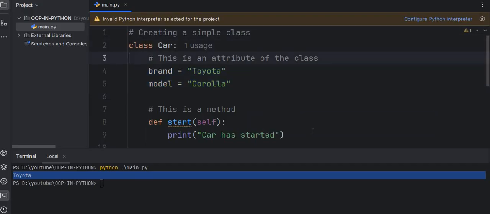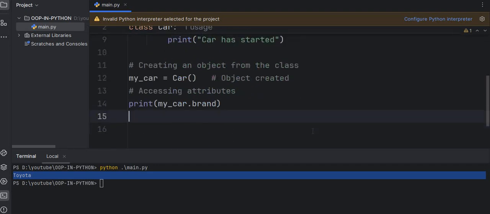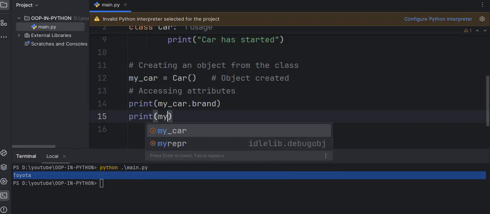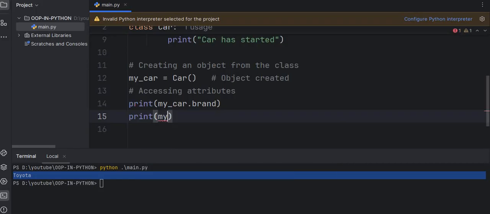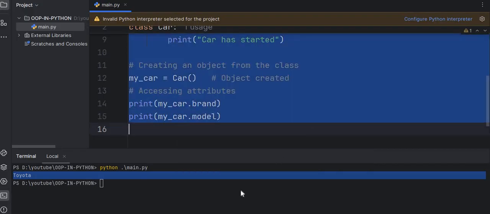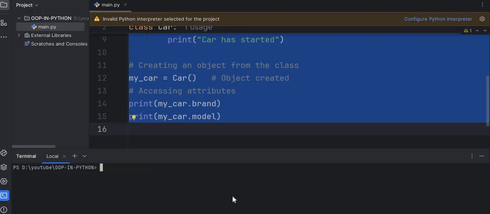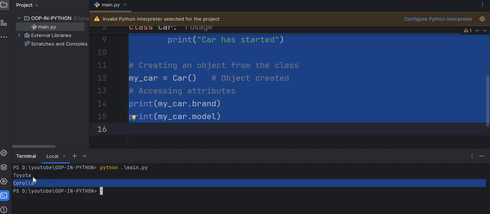Let me access the model from that class too. So print my_car dot model. If I save the code, clear the terminal and run this, you will see the model name is Corolla and the brand is Toyota.